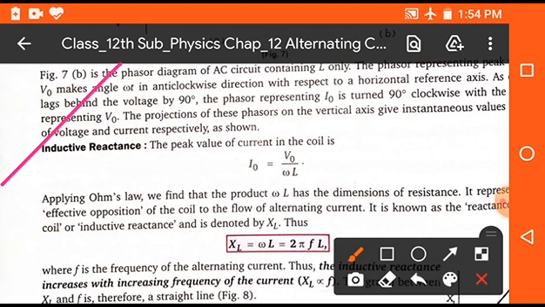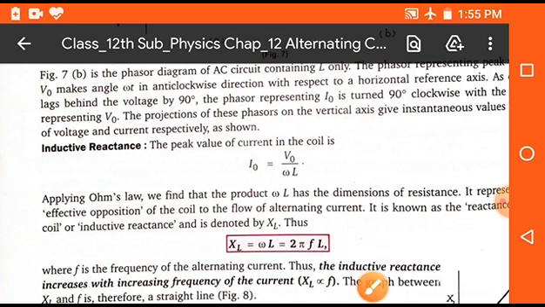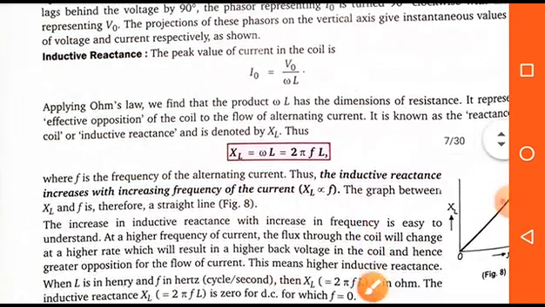Now students, inductive reactance. As you know that when we take any wire, its resistance is represented by capital R. In the same way, when any inductor is connected to any circuit, then the inductor also has a resistance which is known as inductive reactance, and inductive reactance is generally represented by XL, and it is equal to omega L, so it will be 2 pi FL. So omega L or XL is the inductive reactance of any inductor. Clear?